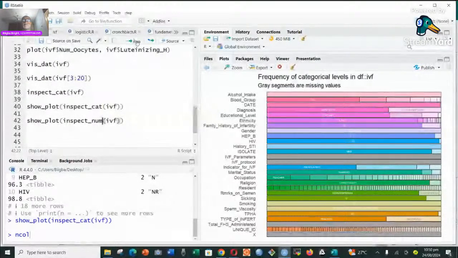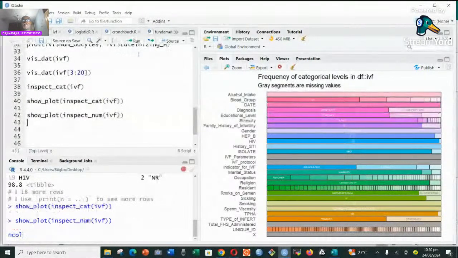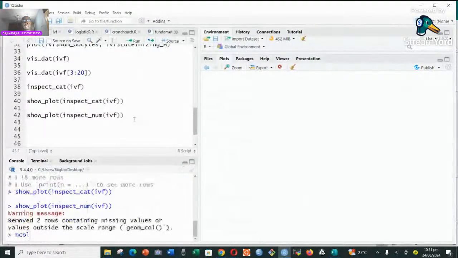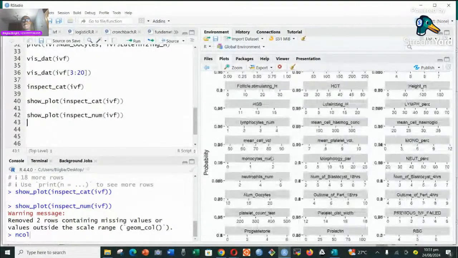Let's see whether we're going to be able to build it. The data is quite huge and it might not be able to build it, but it's actually trying. Yeah. It tells me that it has removed about 2 rows containing missing values. But you see, it's taking time for us, so you can see how it looks. The data is huge.